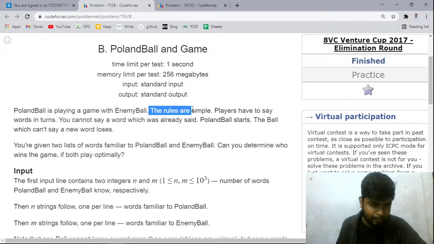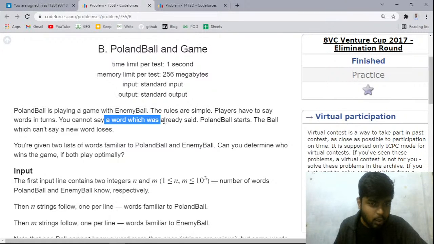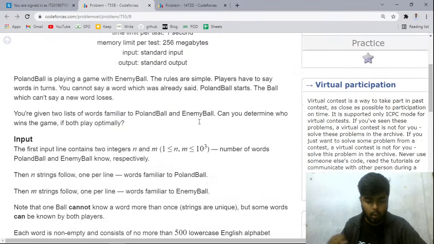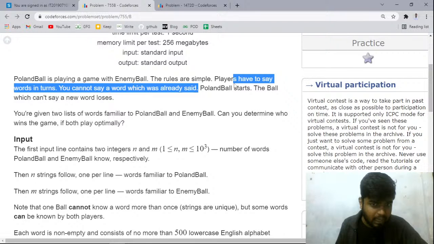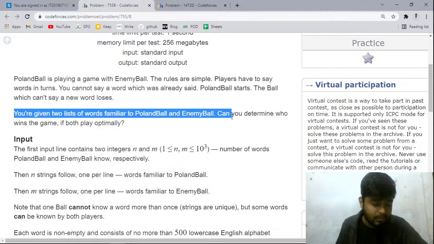The rules are very simple. Players have to say words in turns. So alternately, both the players will be saying some words, and you cannot say a word which was already said. So a word which has already been said, you will not be saying that again. Polandball will be starting first, and the player which cannot say a word first will lose. You are given two lists of words familiar to Polandball and EnemyBall, and you have to determine who will be the winner of the game if both of them are playing optimally.